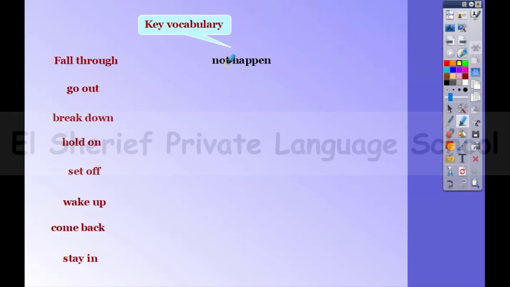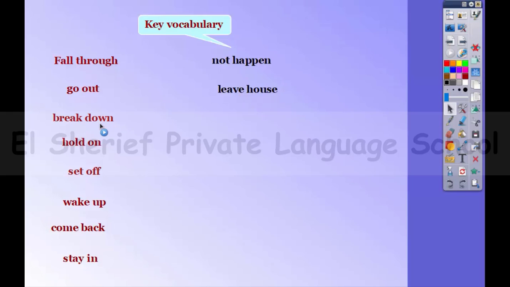So here, fall through. It means not happen. For example, his plans to go to university fell through because he didn't pass his exams. Go out means to leave the house. For example, last night I went out with my friends to see a film at the cinema.